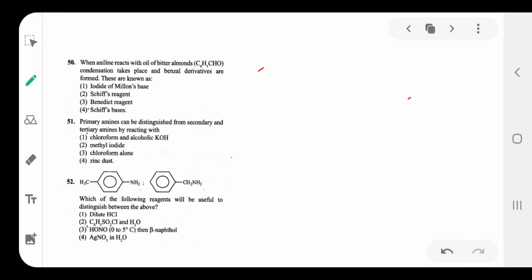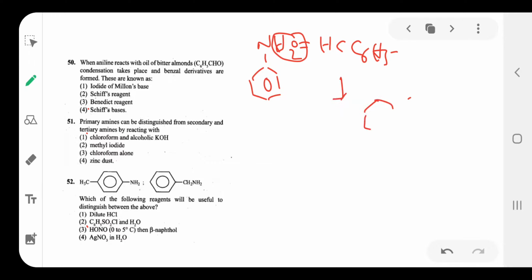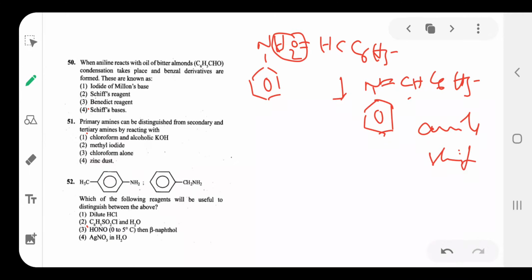Here aniline reacts with C6H5CHO, H2O is separated, and the product is C6H5N=CH-C6H5. That is a Schiff base, or anil compound. Option is 4.